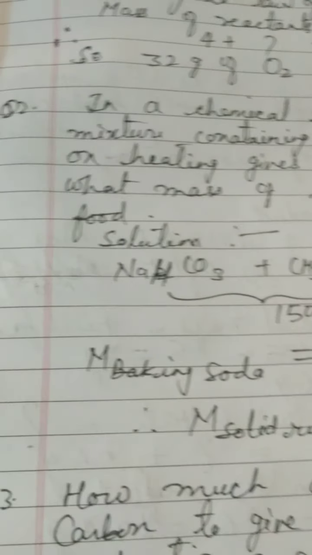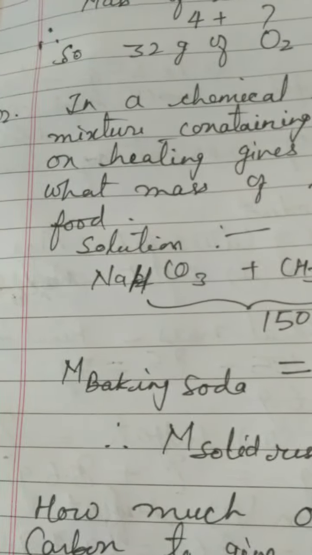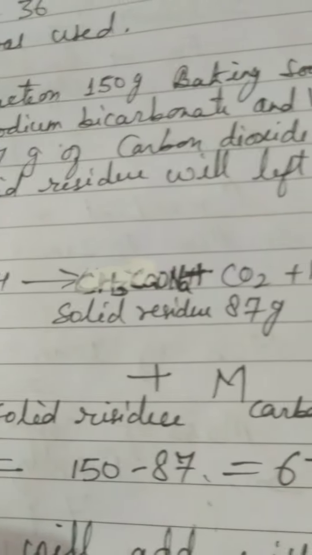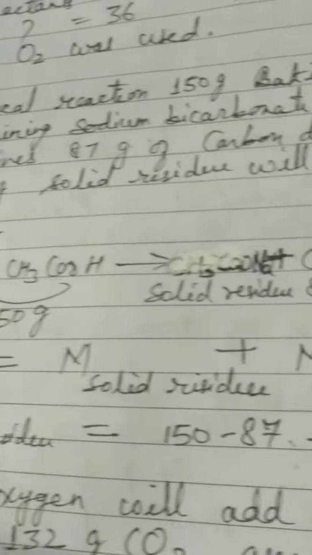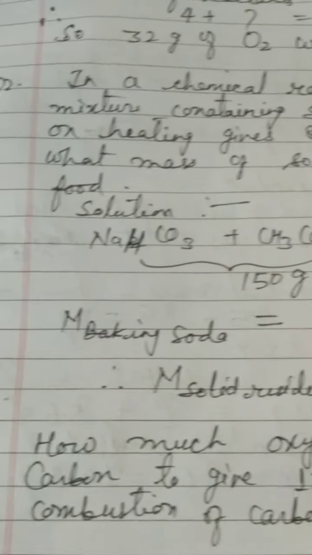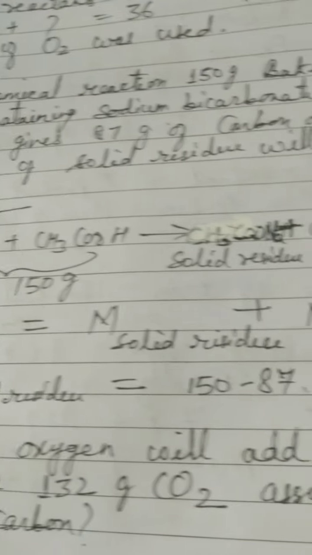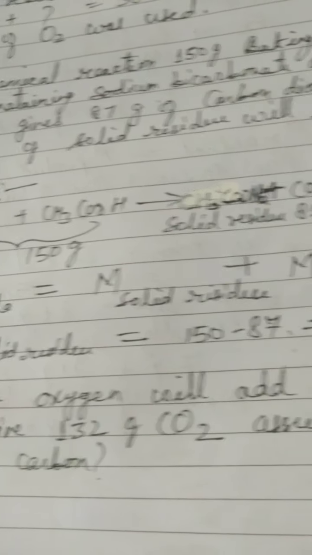In the second question, it is given that in a chemical reaction, 150 gram of baking soda mixture containing sodium bicarbonate and vinegar on heating gives 87 gram of carbon dioxide gas. What mass of solid residue will be left in the food?